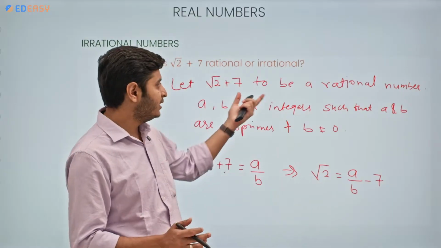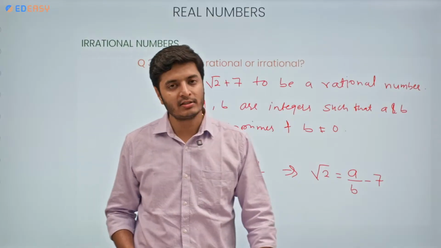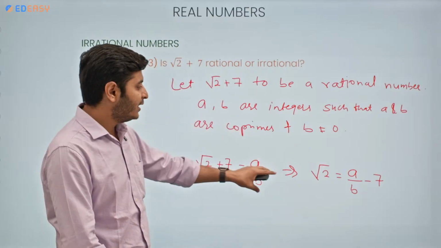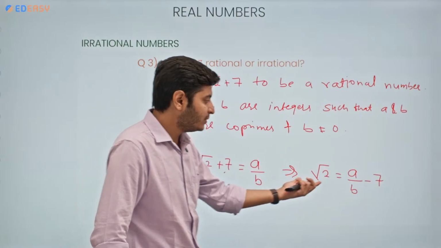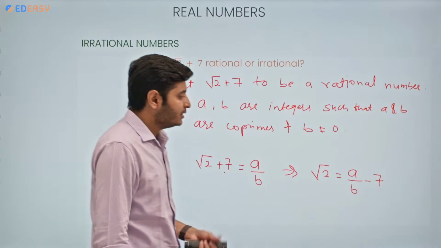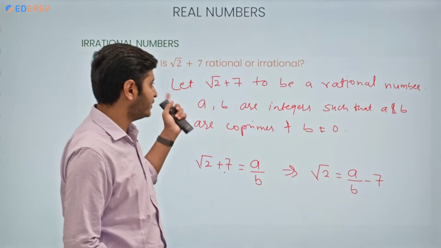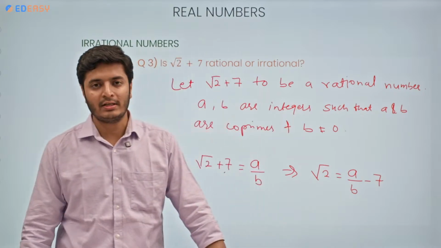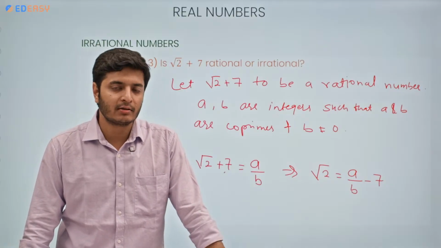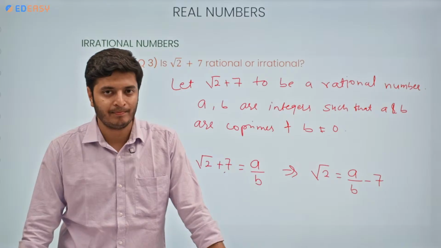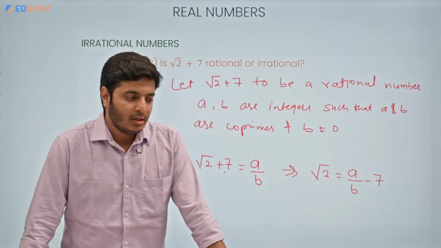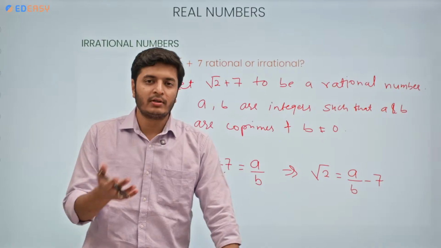Which statement? That root 2 plus 7 is a rational number. So it means that this is not true, because a rational number cannot be equals to an irrational number. This contradiction has arisen because of our wrong assumption that root 2 plus 7 is a rational number. So from here we can directly conclude that root 2 plus 7 is not a rational number. Understood? There's one more way to understand this.